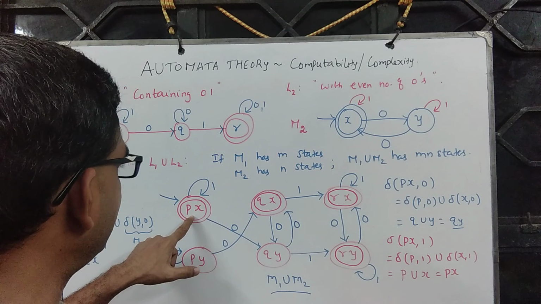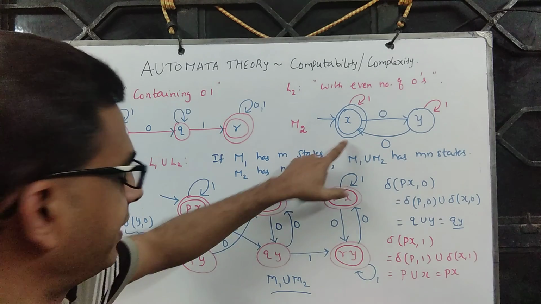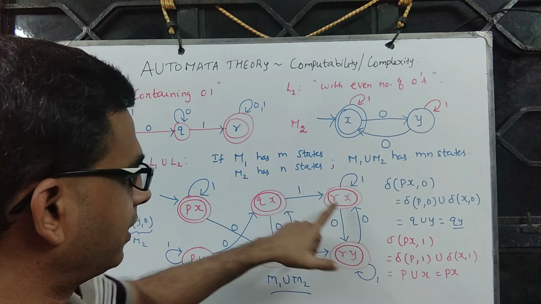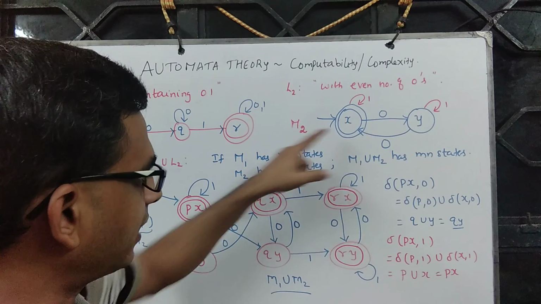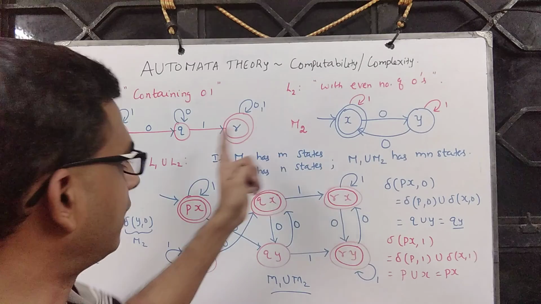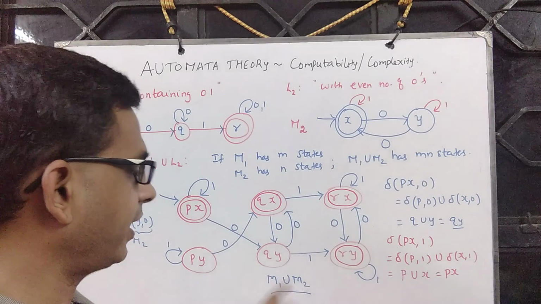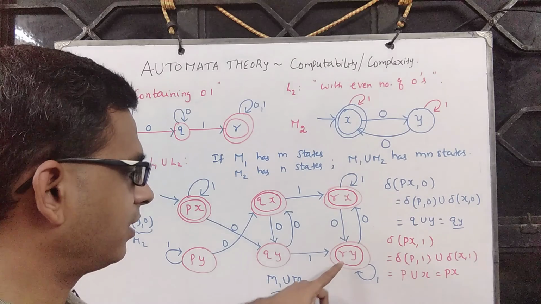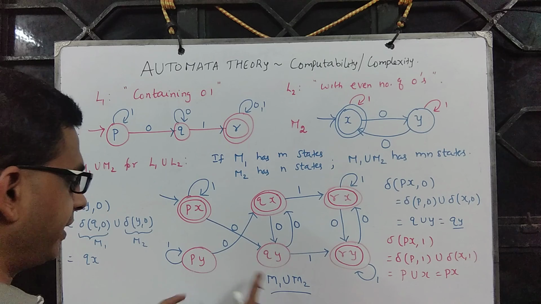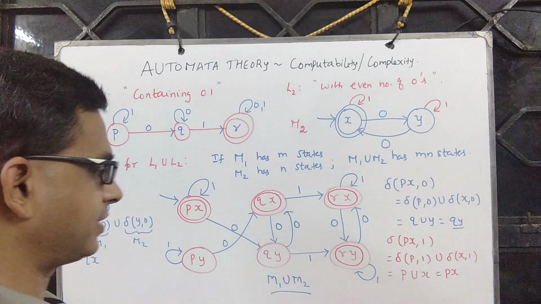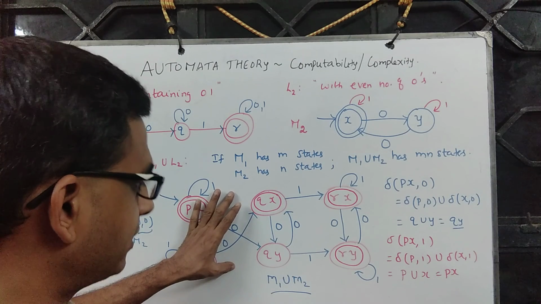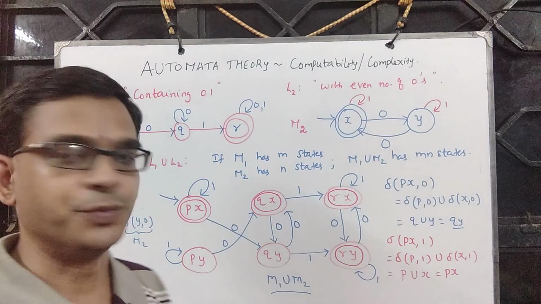Why is this a final state? Because it has x in it. And this is a final state because it has x in it. This is a final state because it has both r and x in it. Even if you find at least one final state of this or this, that becomes a final state here. This one has r in it, so this. These two are not, as they contain neither r nor x. Now this automaton accepts L1 union L2.